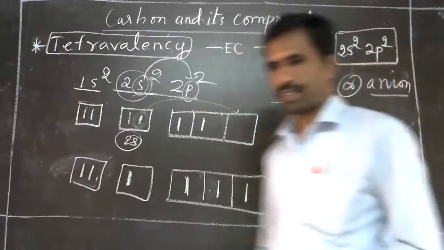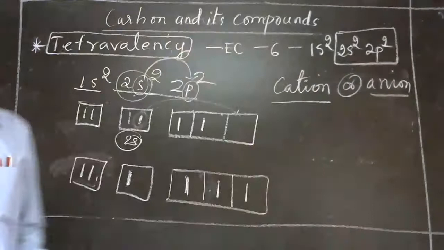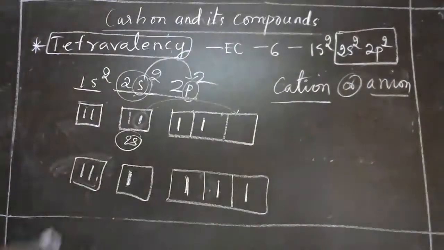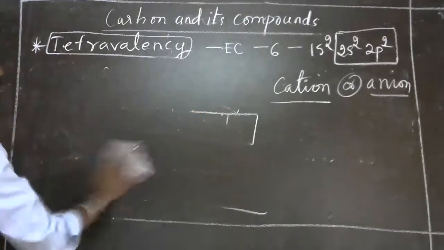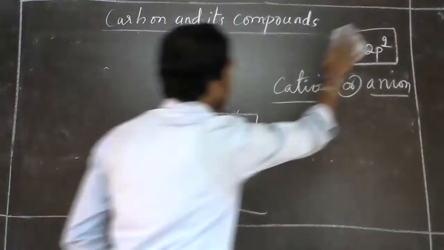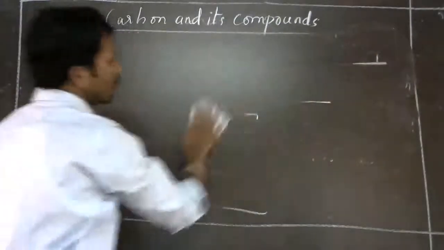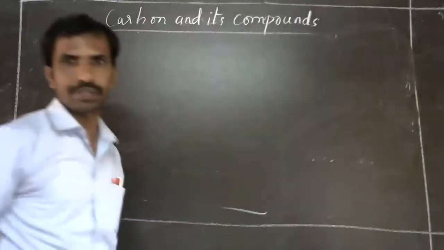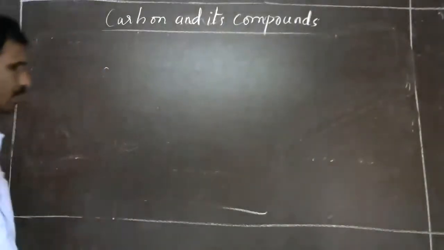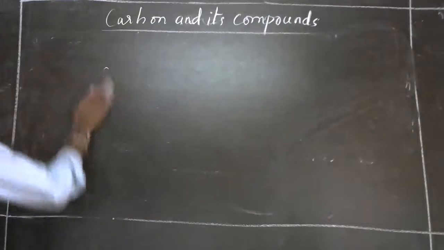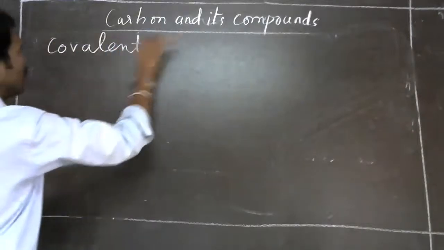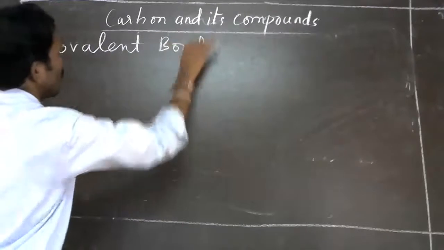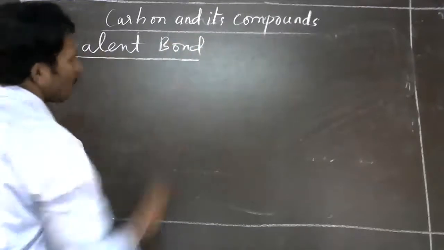I hope what I am telling is clear to you. This is about the tetravalency. Covalent bond.